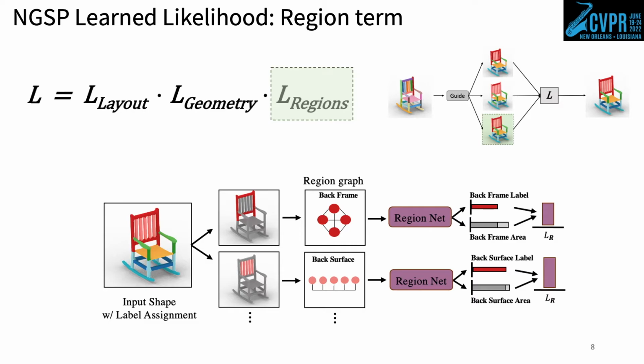The region group likelihood term reasons about properties of region groups implicitly formed when a labeling is assigned to an input shape. The region network reasons over two properties of each group of regions created by an assignment. What is the best label for the group, and what percentage of area within the group belongs to that label?